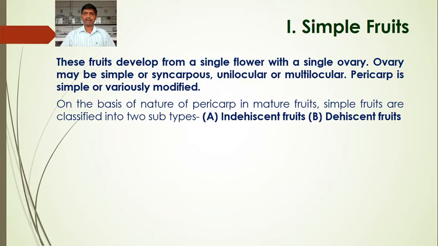Such fruits are called dehiscent fruits. In an indehiscent fruit, the fruit wall or pericarp does not break open at maturity. Such fruits are indehiscent fruits.